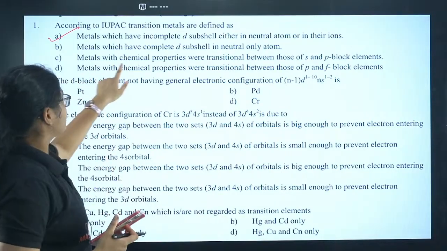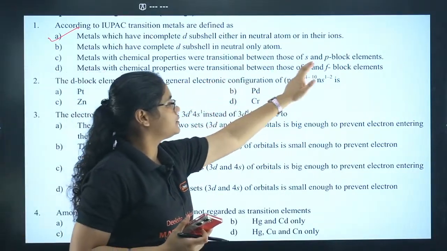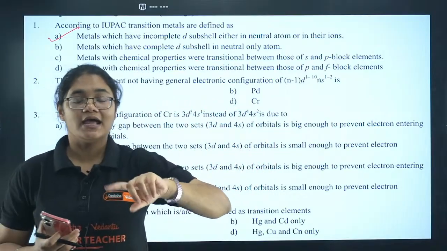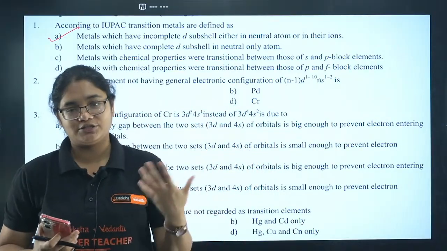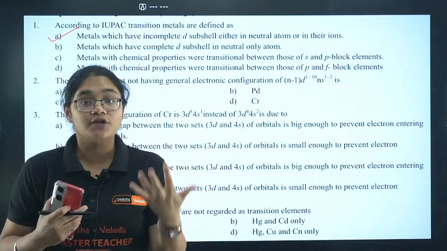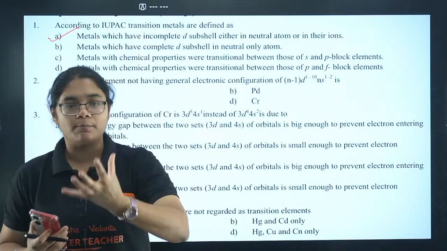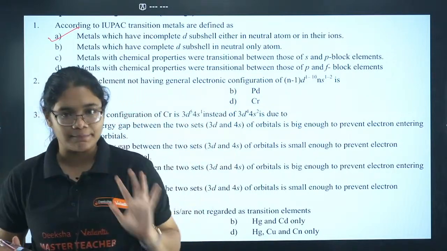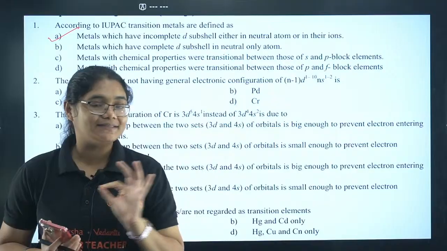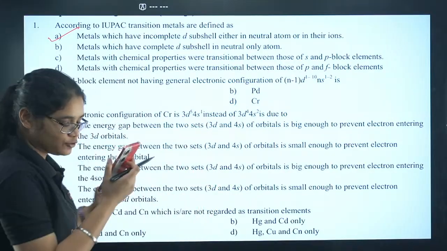Now see, metals with chemical properties with transition between S and P block is also correct, but that is not the IUPAC definition of transition elements. Okay, that is something which is observed. The D block elements' properties are transitional between S and P block, but it is not the IUPAC definition. Okay, A is absolutely correct.